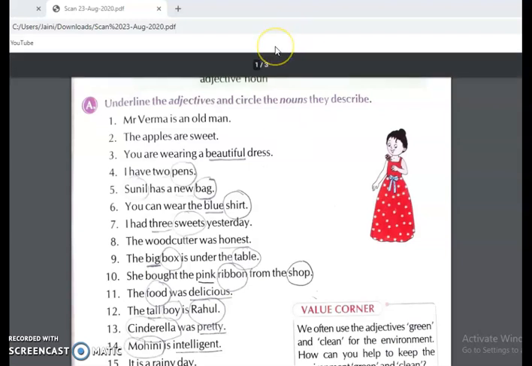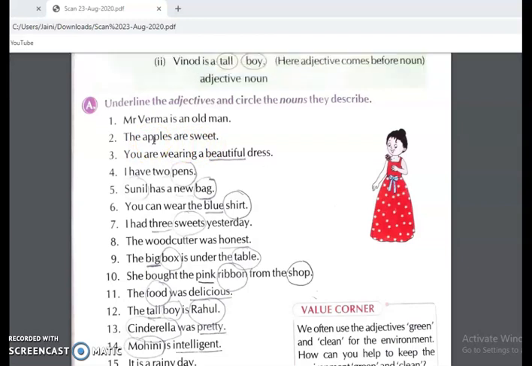In the first one, Mr. Verma is an old man. So what is the noun? Mr. Verma is the noun, and old man, so old is the adjective. You have to underline the adjective old and circle Mr. Verma. Okay. Then the second sentence, the apples are sweet. So the apples are the noun, so circle apples. Second, sweet is the adjective. So you have to underline sweet.